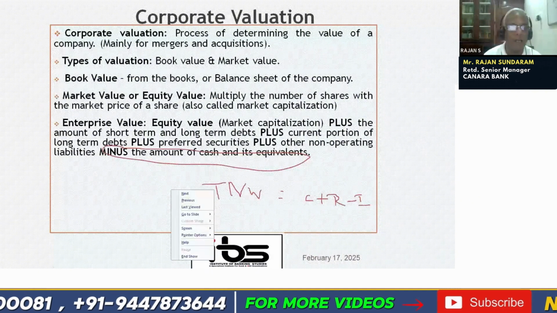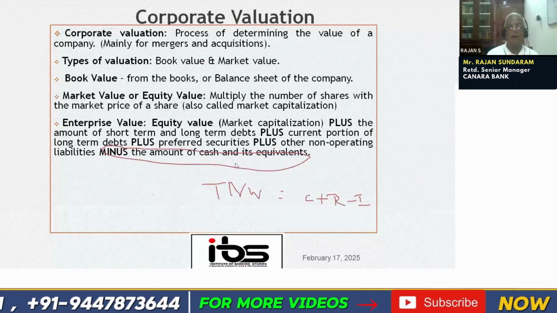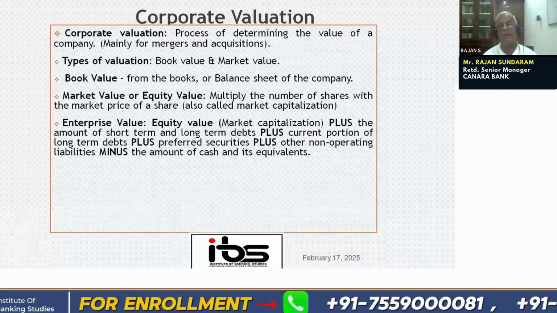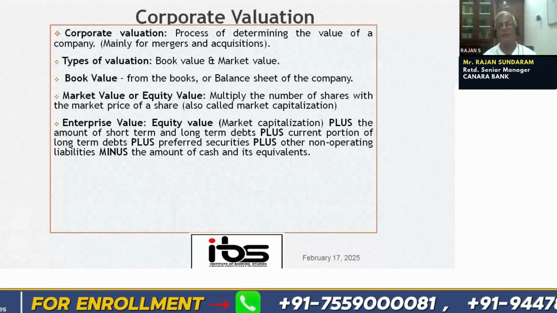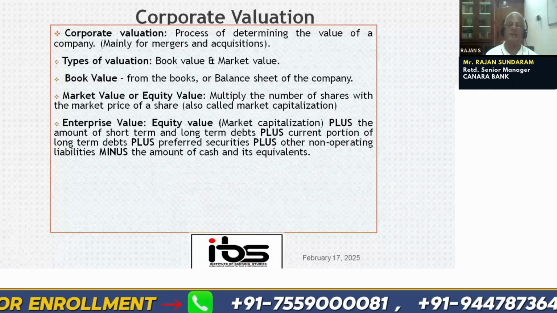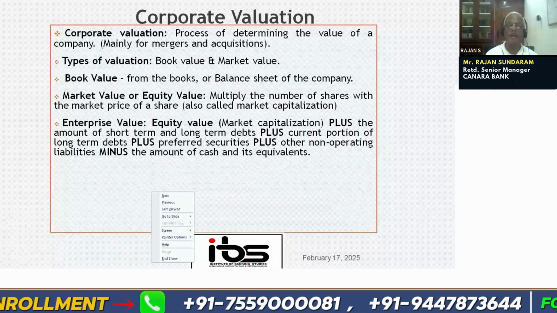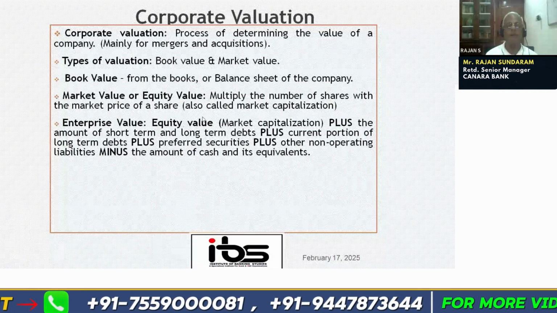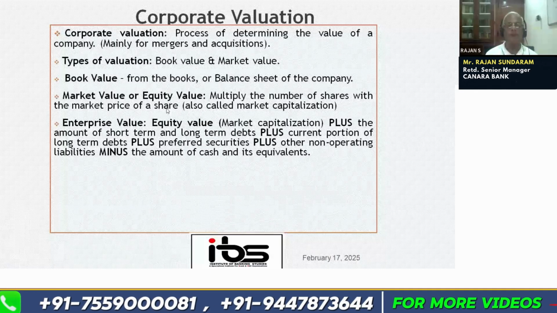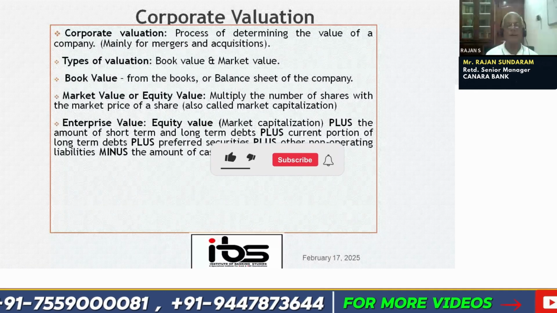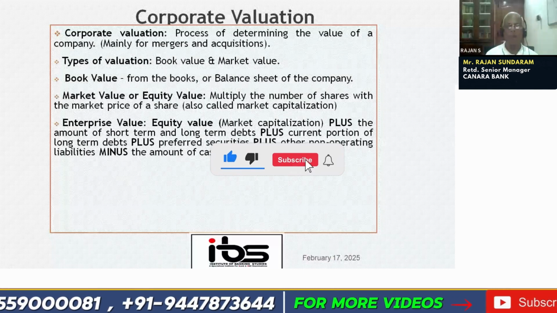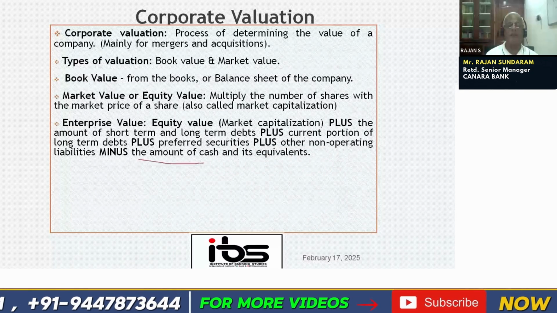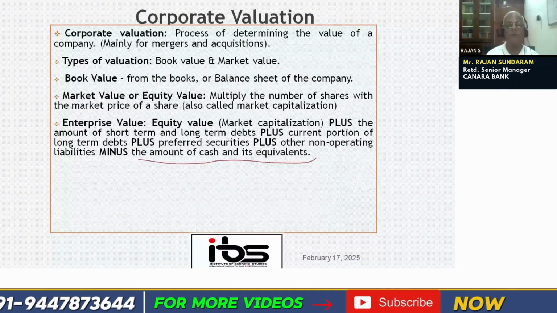Suppose, let us say, this cash represents short-term assets, other short-term assets may also be there, but some portion of the asset has been liquidated. So if we take the cash again into account, it will mean double counting. So to avoid double counting, for the equity value or enterprise value, we add equity plus all short-term and long-term liabilities and other non-operating liabilities, and from this we minus the amount of cash and its equivalents.